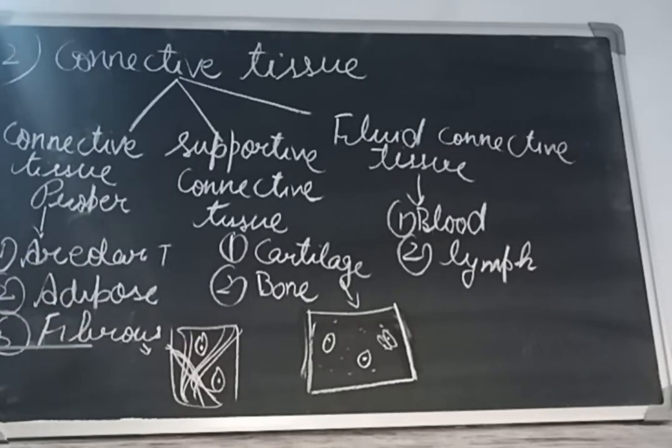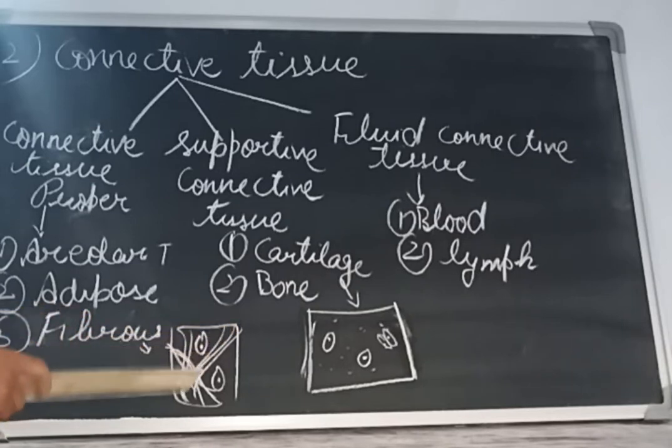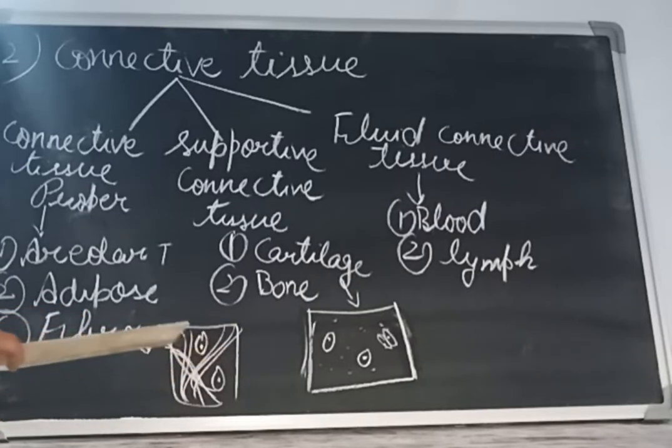Now the third one is fibrous connective tissue. As is clear from the name, it is made up of long structures called fibers. Fibers are strong and they form bundles. Along with areolar tissue, it is found in the dermis, in tendons, which are tissues, we can say, of fibers which help to join muscle to bones, and in ligaments, which connect one bone to another bone. As visible, it contains long fibers and only a few cells.